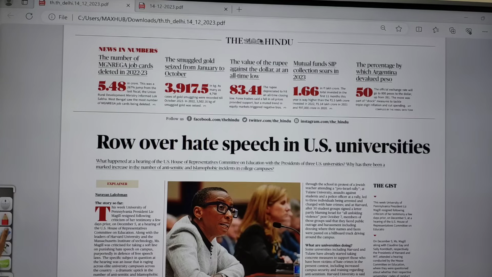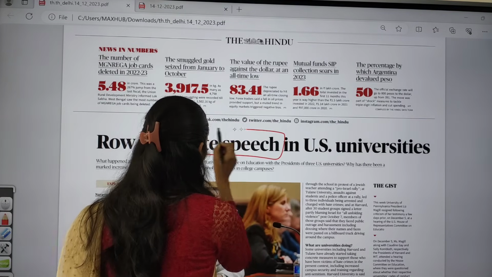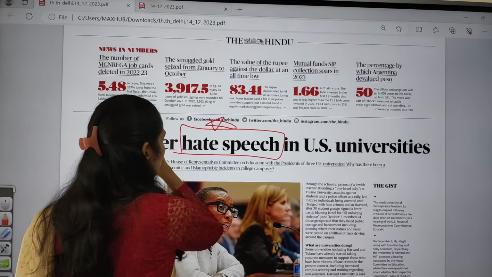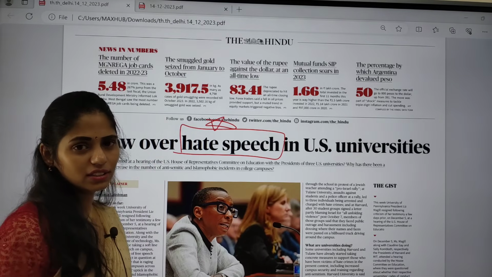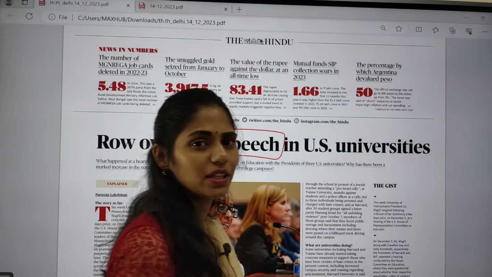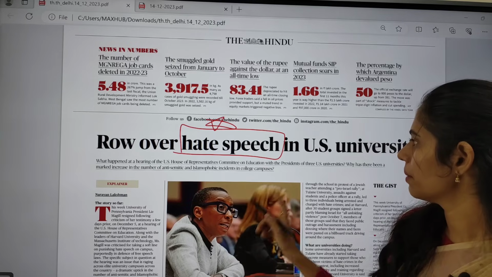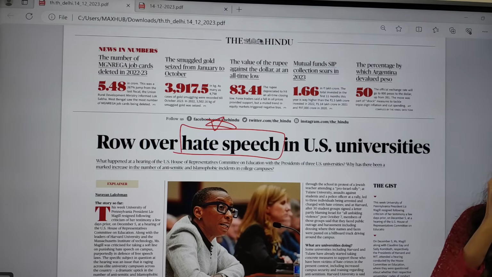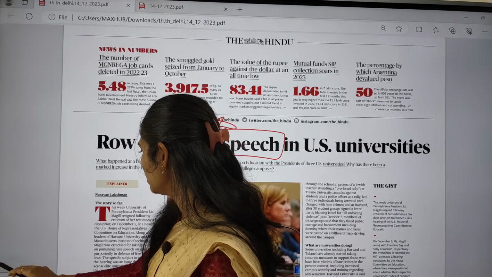So here we are not going to bother about what is happening in the US, but we have to bother about this keyword. So what is this hate speech? What are the disadvantages of this hate speech? How can you define this hate speech? What will be the impact of hate speech on society? So this is very important.